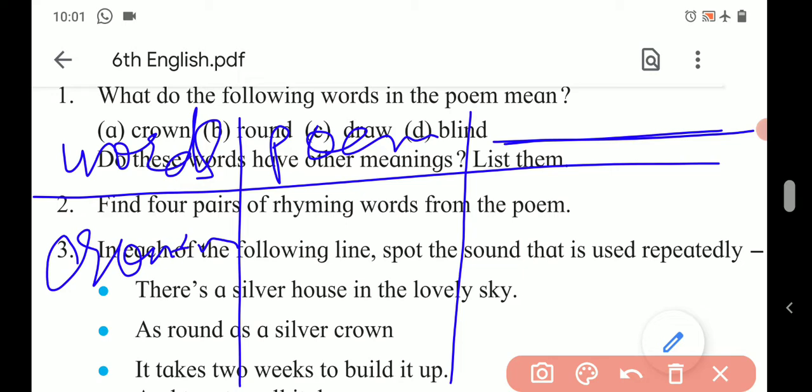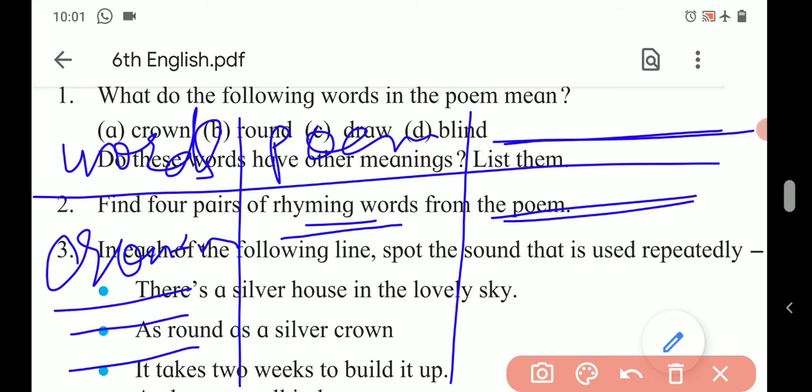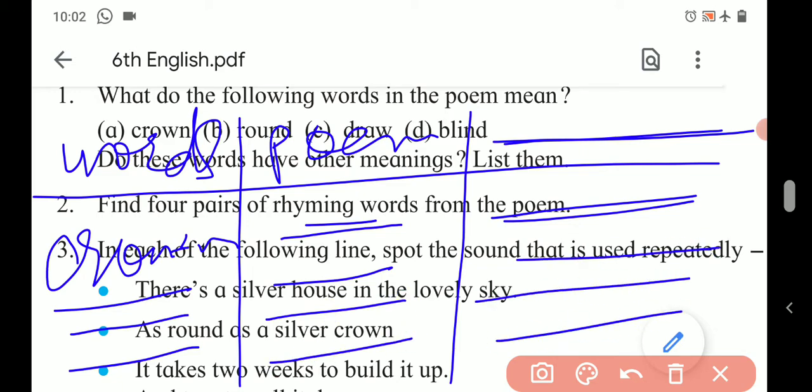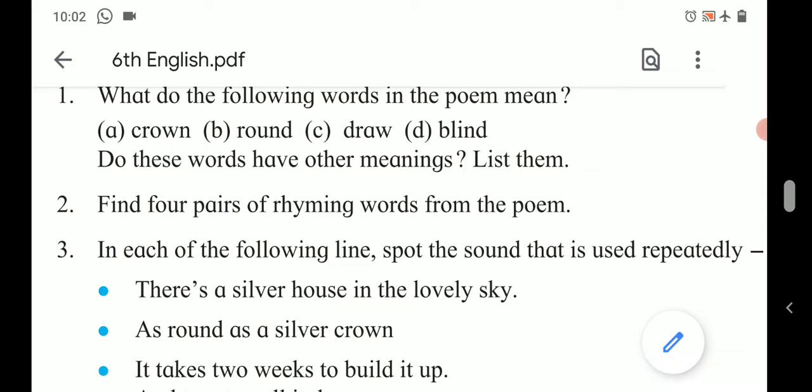Its meaning according to the poem, a silver coin that was used in the past. Its other meaning, an object made of gold and precious stones that a queen or king wears. So in this way, you have to write all the words, their meanings according to the poem, and their other meanings in the table.